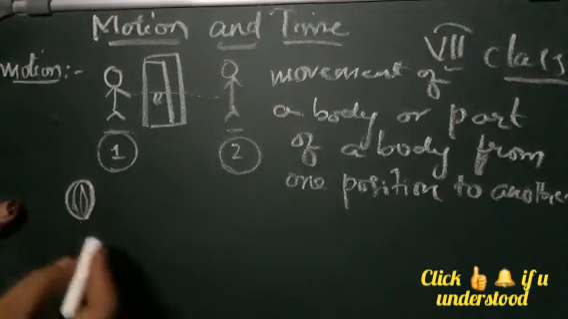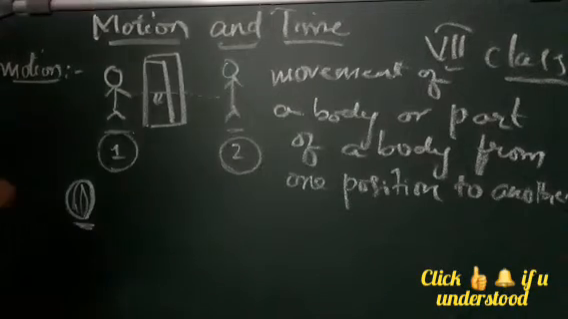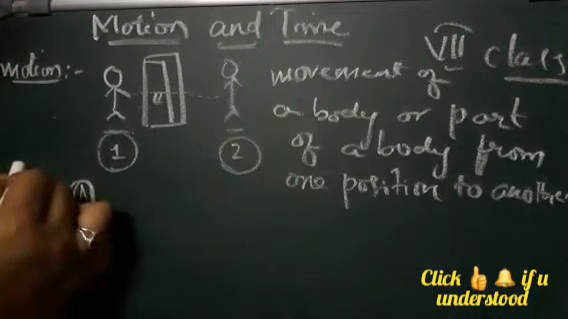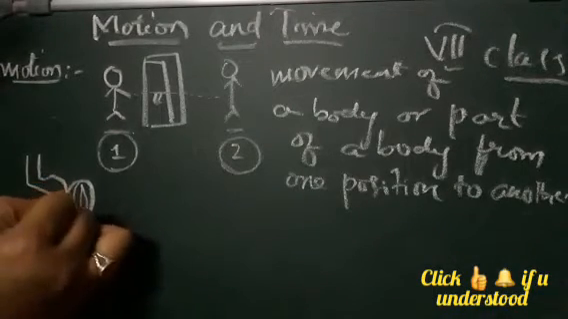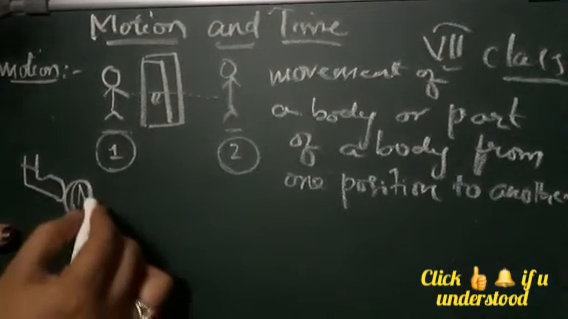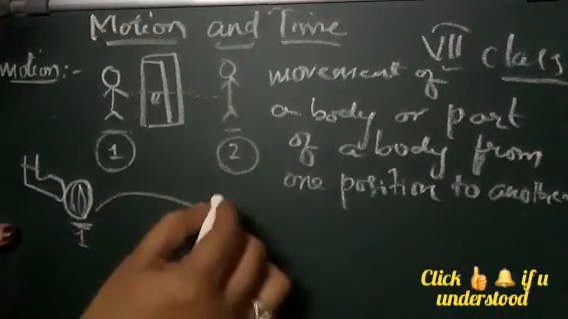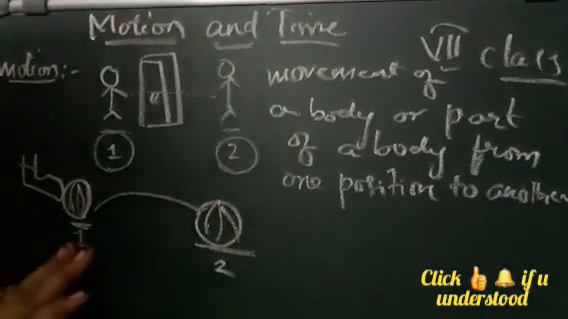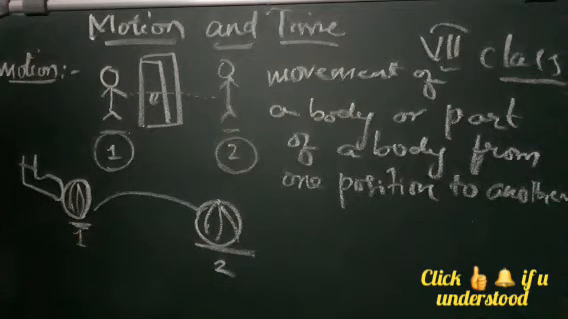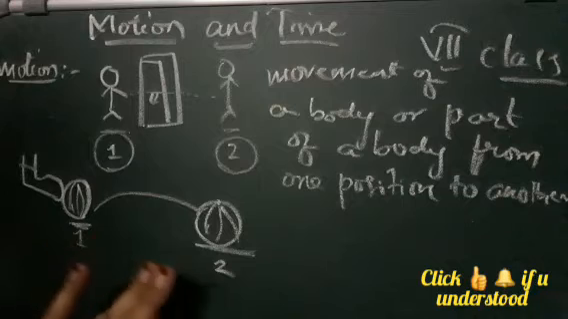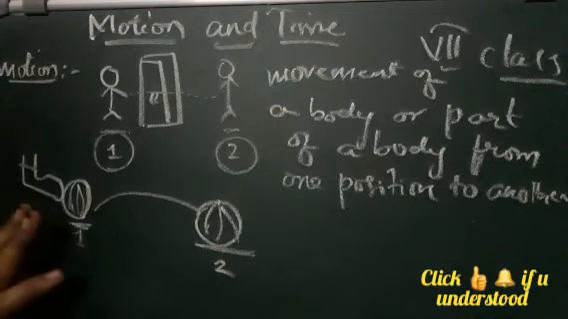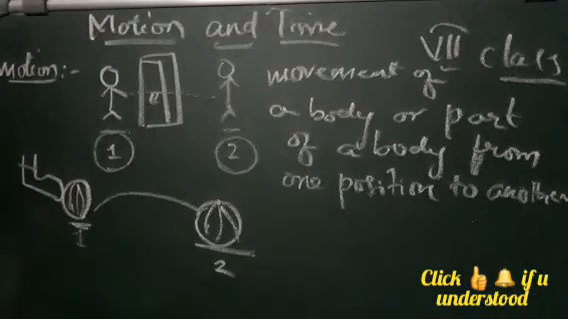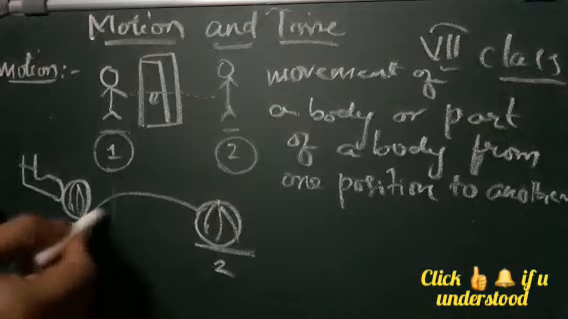Suppose this is your ball. Now this ball is in the first position, right? When you hit this ball, what is happening? The ball is moving from here to another, second position. So that means there has been motion taking place from one point to another. When you hit the ball, it has changed to the second position. So the movement of a body or a part of a body from one position to another position is called motion.